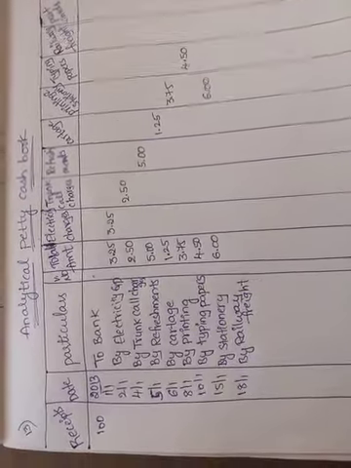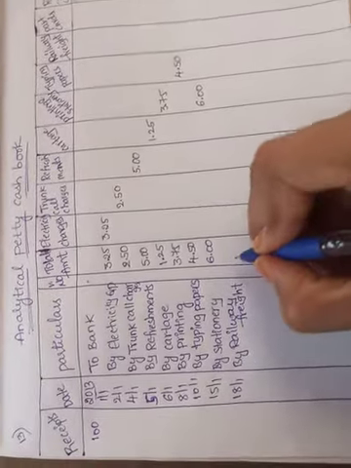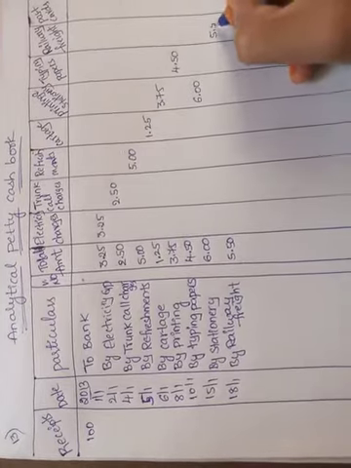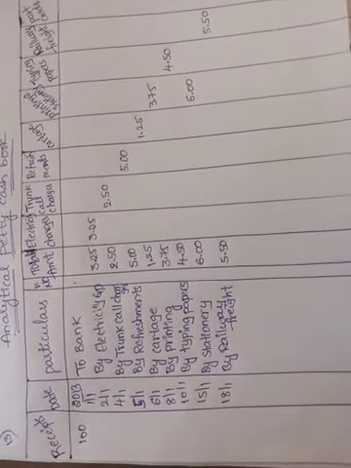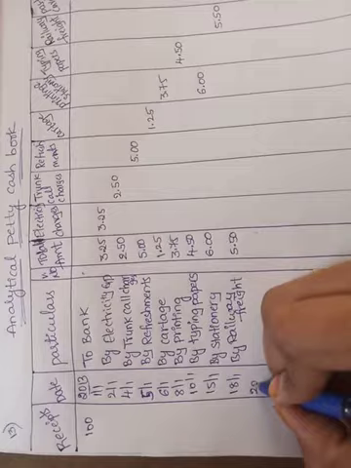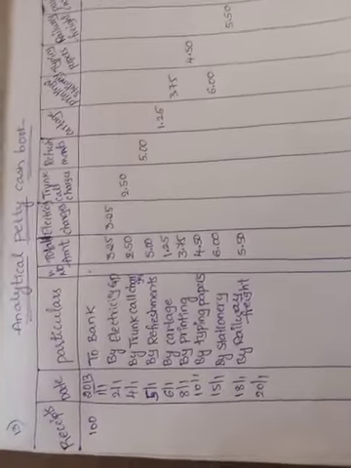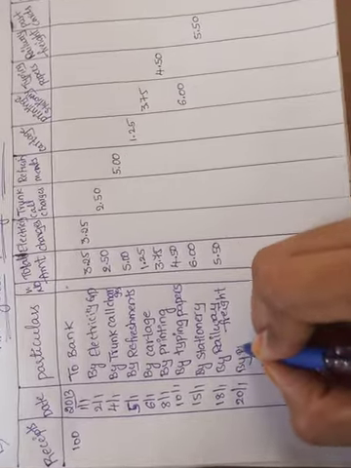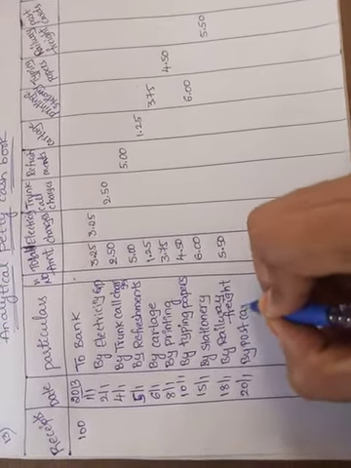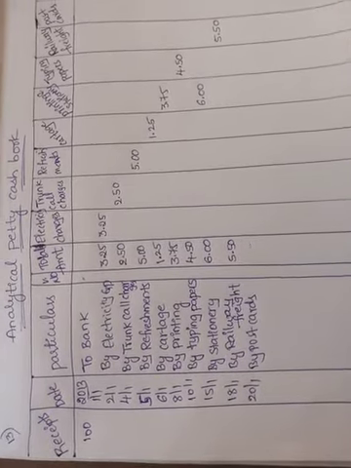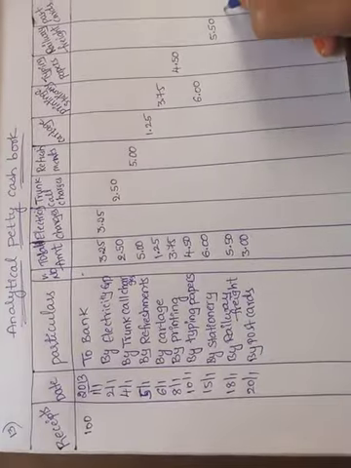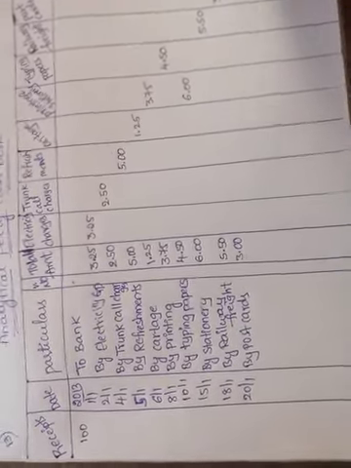Amount is rupees 5.50. We write 5.50. Next on 20th, purchased postcards and inland letters. By postcards, amount is 3 rupees. Here 3 rupees.